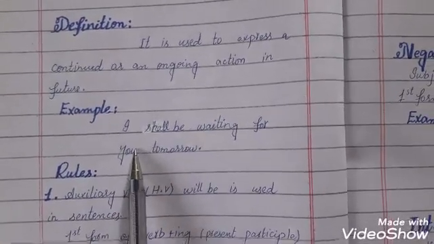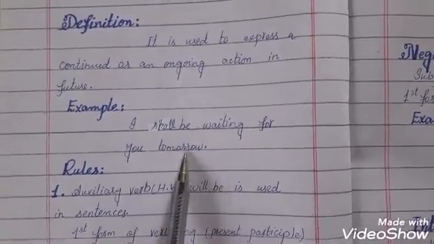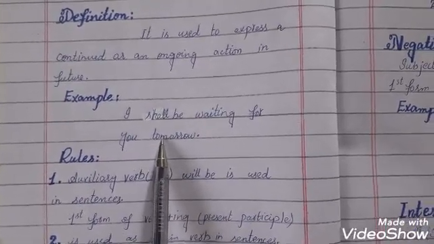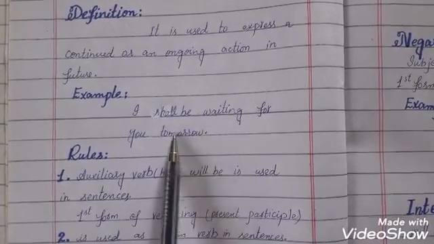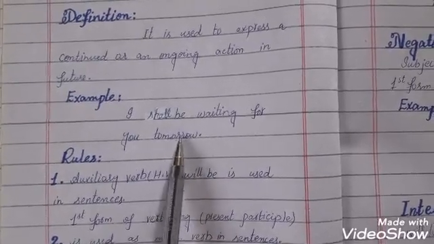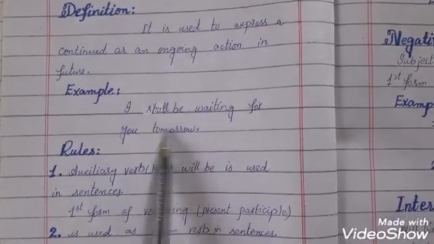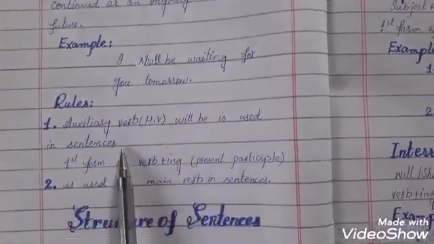For example, I shall be waiting for you tomorrow. This sentence shows that it is happening in future and it has not been completed, but it is still happening, that I shall be waiting. So it is future continuous tense.